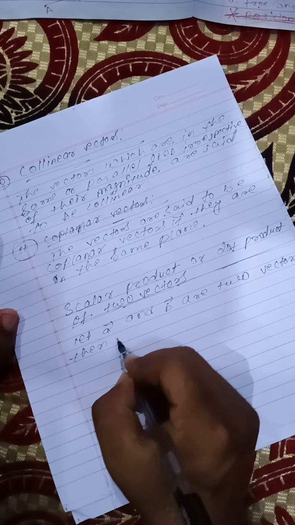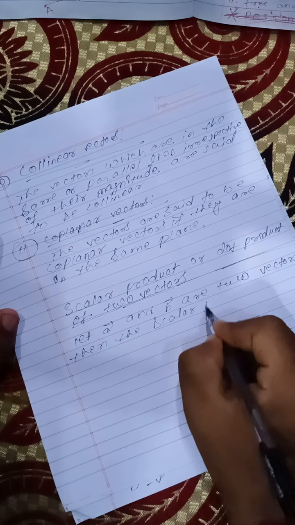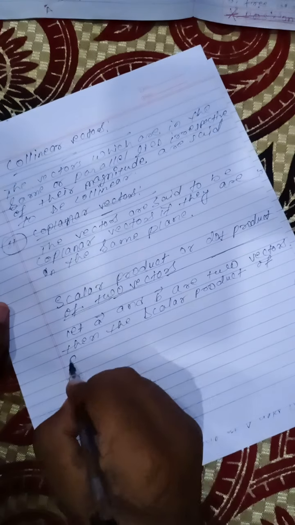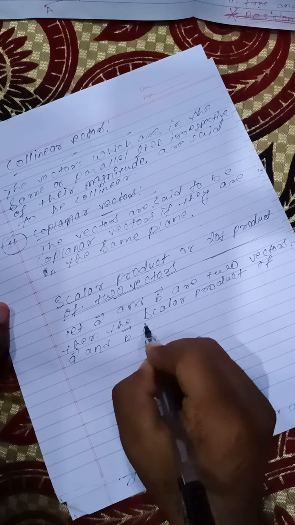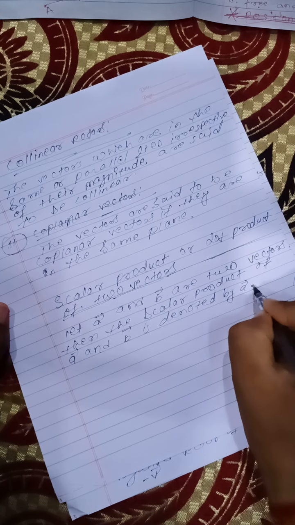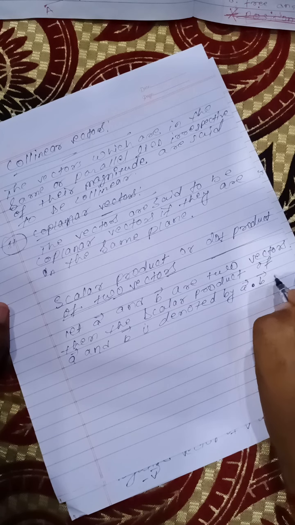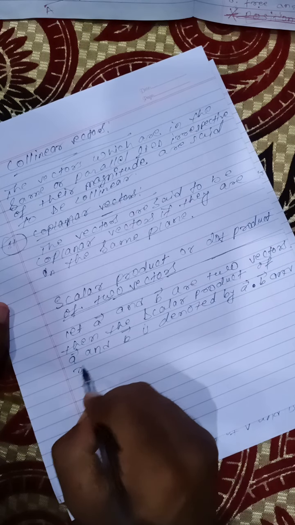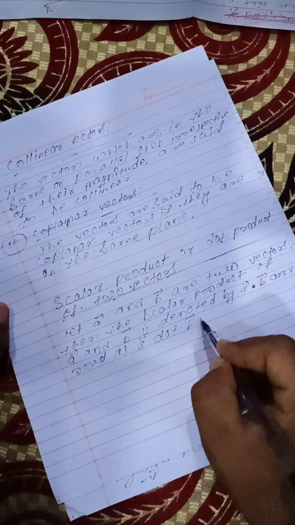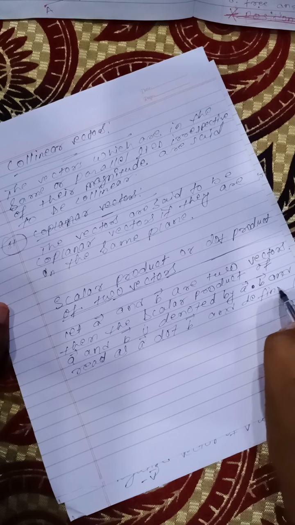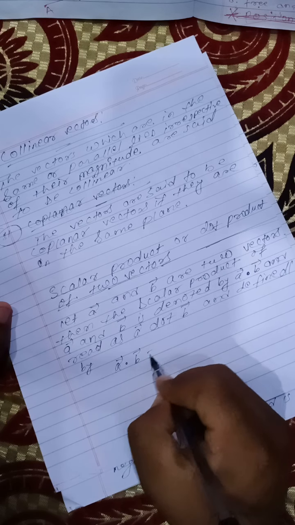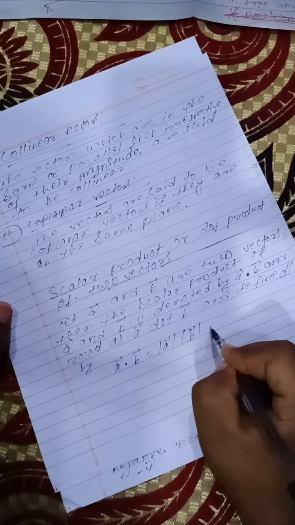The scalar product of two vectors A and B is denoted by A vector dot B vector, and read as A dot B. It is defined by A vector dot B vector, which is equal to magnitude of A, magnitude of B, and then cos theta.